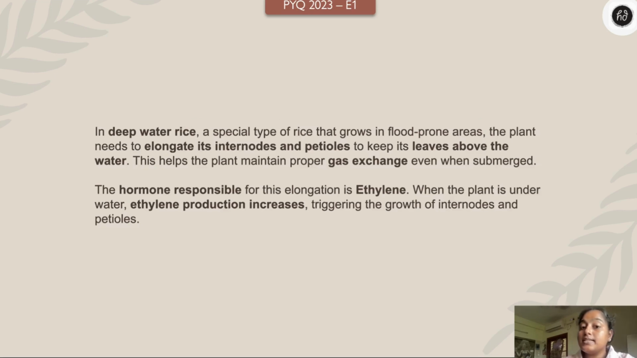So the deep water rice, it's nothing but a special type of rice that grows in the flood prone area, right? And the plant needs to elongate its internodes and petiole. Why? To keep its leaf above the water, right? Thereby it can exchange gas. So the hormone responsible for this elongation is ethylene.